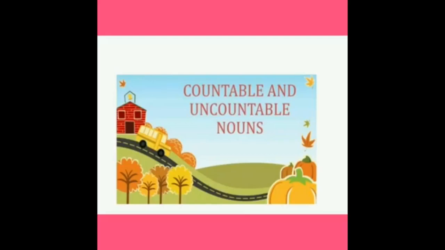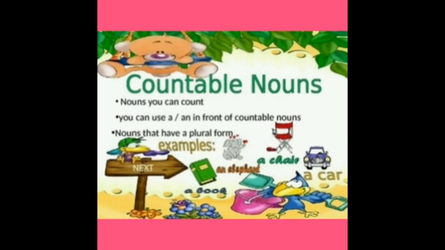Next, we are going to see about countable and uncountable nouns. So first, countable nouns: nouns you can count. You can use a or an in front of countable nouns. They are nouns that have a plural form. Countable nouns have singular or plural form. Some examples for countable nouns are apple, pizza, eggs, candies.